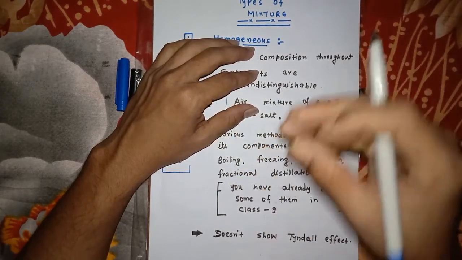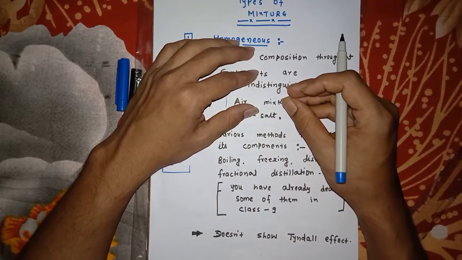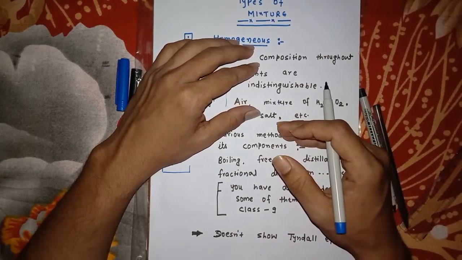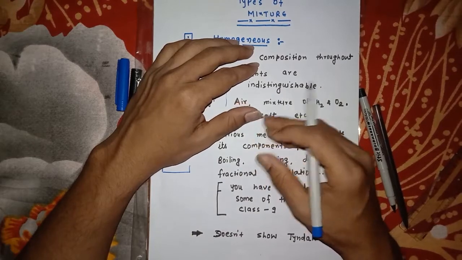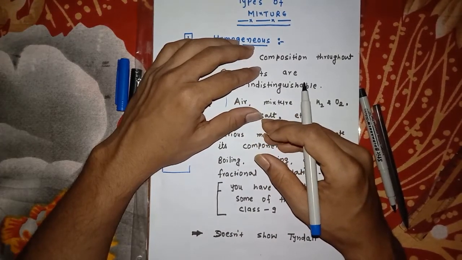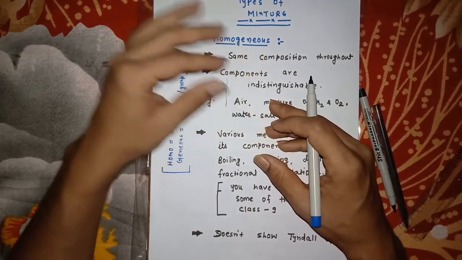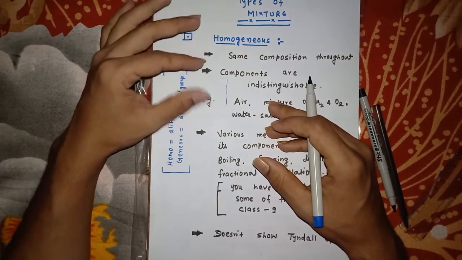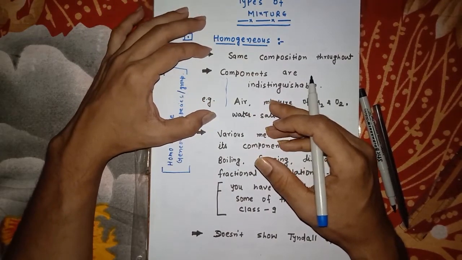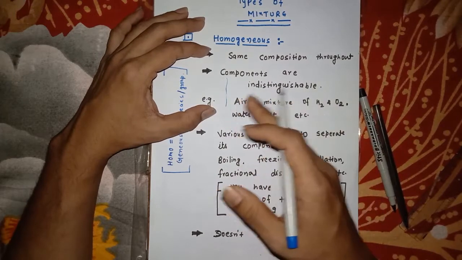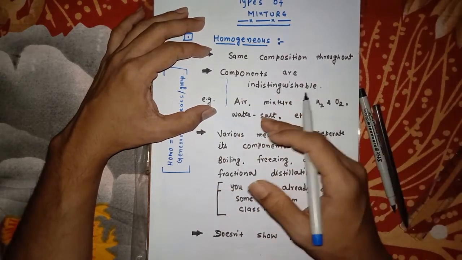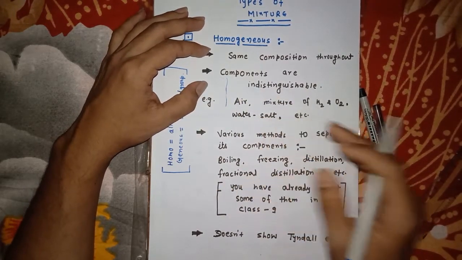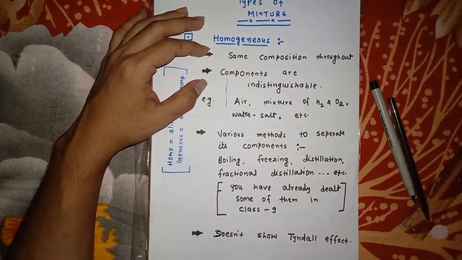But for the Tyndall effect, the particle size must be bigger. In a homogeneous solution or mixture, the particle size is very small. That's why there is a bigger space between two particles, and most of the light can pass easily through it without any scattering. That's why it doesn't show the Tyndall effect.